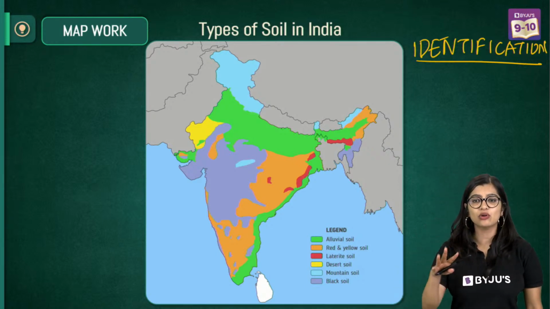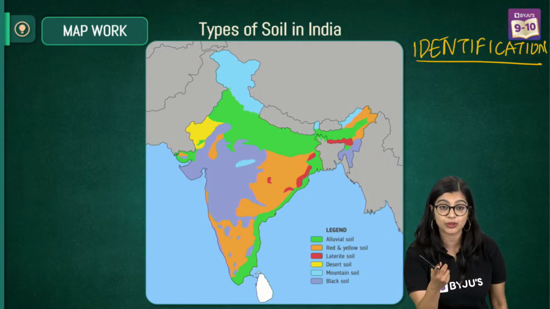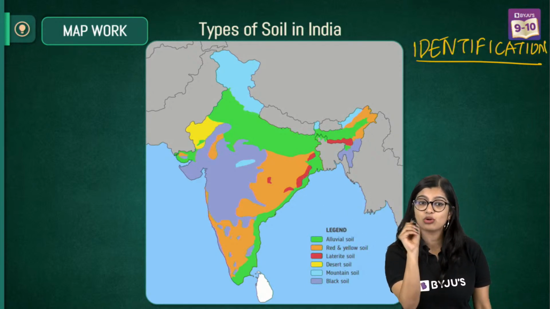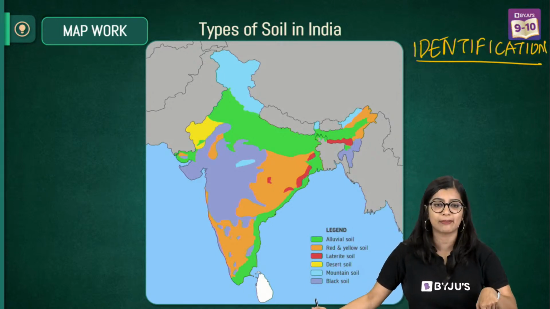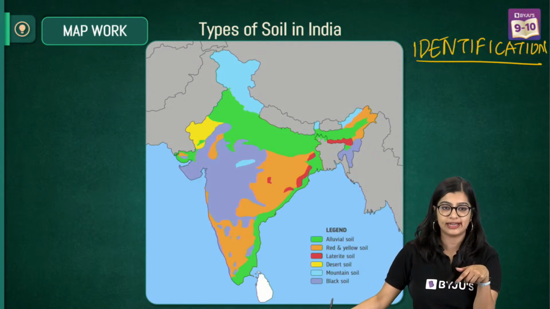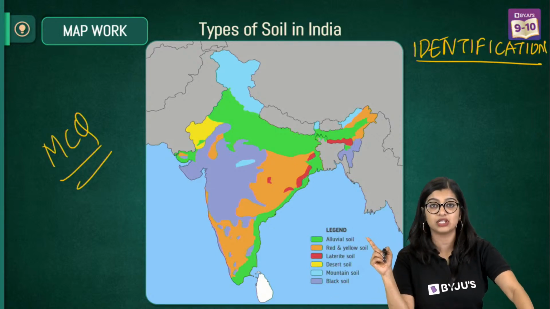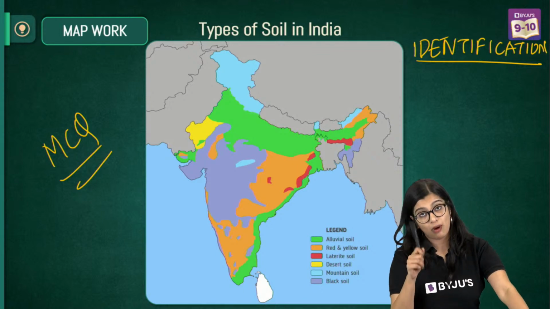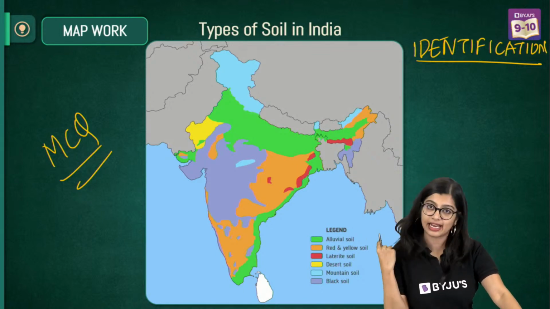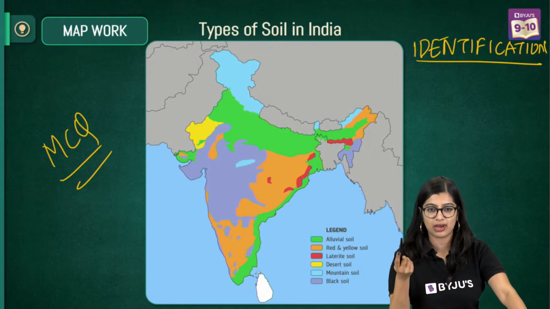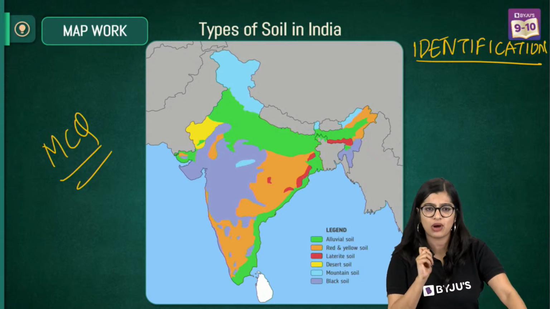See, they will ask you that there is one part, you need to identify which soil distribution that is. They will not ask you to mark it on the map, or to locate and do it on the map. They will give it to you and you have to identify. So normally your MCQ based questions can come from this also, where in your 1 marker they will give you the map and they can ask you to identify. They can do this in section F also. So both things will be there. Marked area will come, you have to identify.